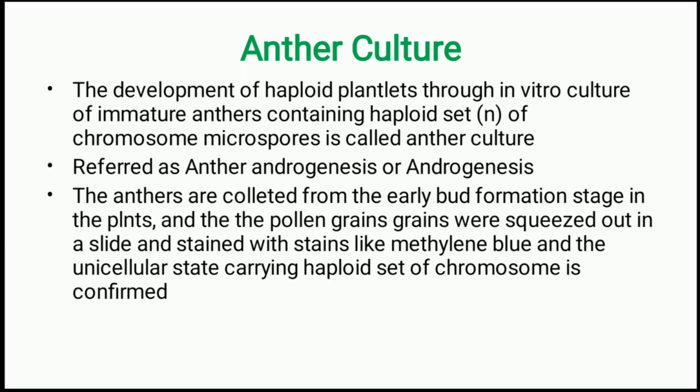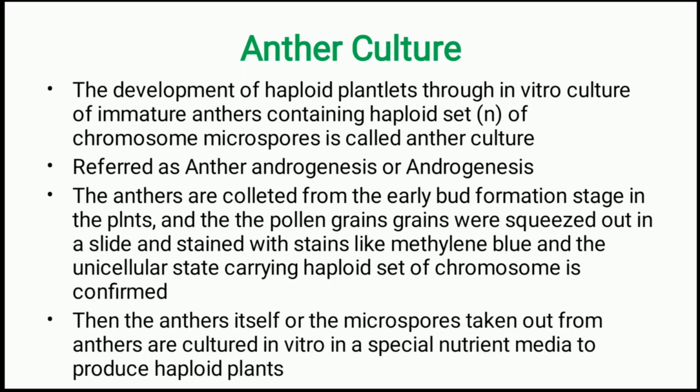The anthers are collected from the early bud formation stage, that means immature buds, and the pollen grains are squeezed out on the slide and stained with stains like methylene blue, and the unicellular state of microspores is observed under the microscope. Then the anthers themselves, or the microspores taken out from the anthers, are cultured in vitro in a special nutrient medium to produce the haploid plantlets either through direct or indirect organogenesis or somatic embryogenesis process.